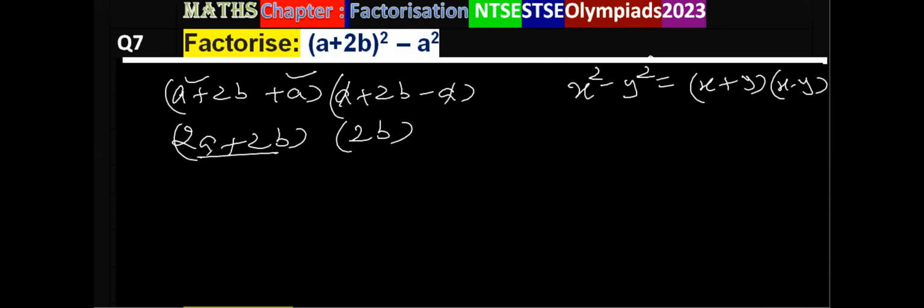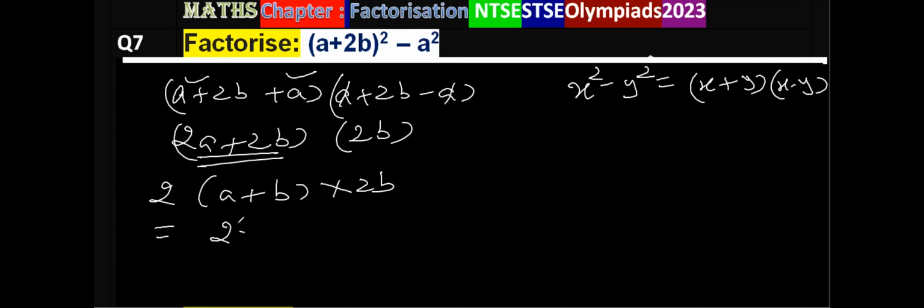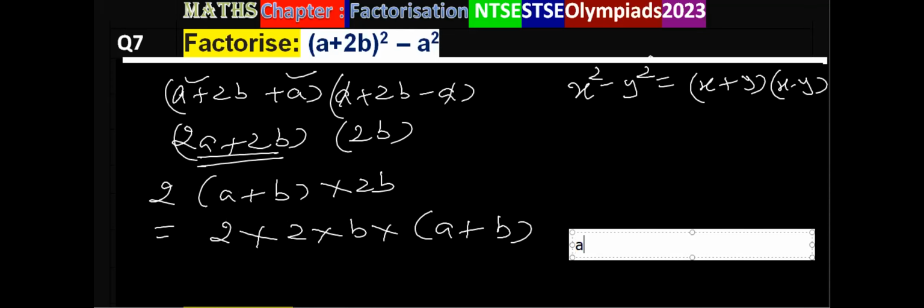What is common in 2a plus 2b? 2 is common. So (a plus b) into twice of b. So finally we can write 2 into b into (a plus b). And this will be the answer of this question.